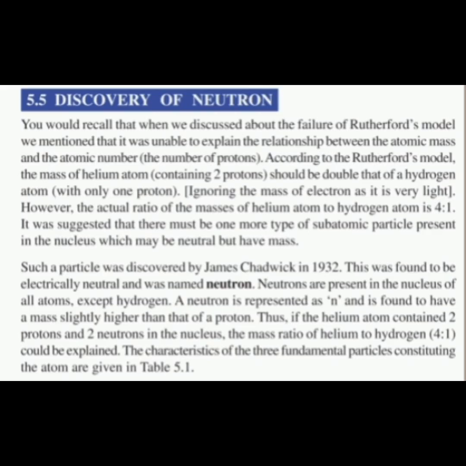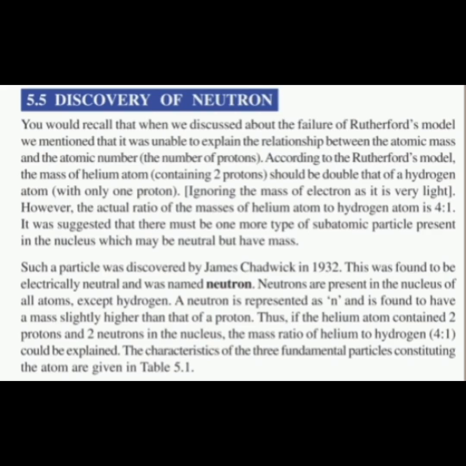Next, such a particle was discovered by James Chadwick in 1932. This was found to be electrically neutral and was named the neutron. Neutrons are present in the nucleus of all atoms except hydrogen. The neutron is represented as N and is found to have a mass slightly higher than that of a proton. Thus, if the helium atom contained 2 protons and 2 neutrons in the nucleus, the mass ratio of helium to hydrogen being 4:1 could be explained.